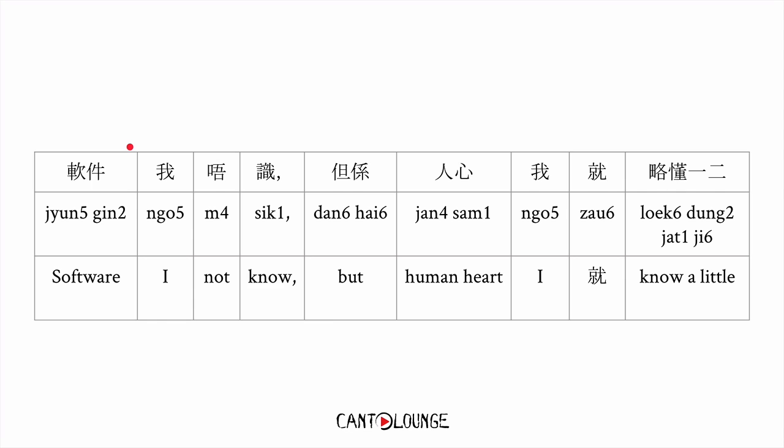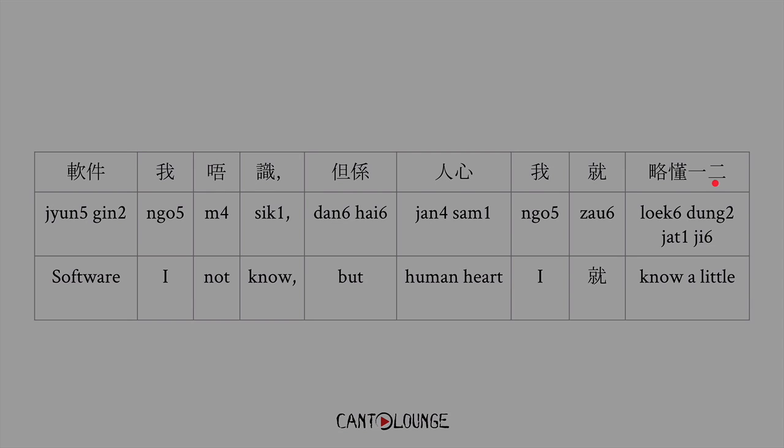We actually use topic as a grammar unit. A topic, unlike subject and object, doesn't distinguish between a receiver or a giver. It's simply the topic of the sentence. So the topic of the sentence would be software. So software, I do not know, but the human heart, I might know a thing or two about.